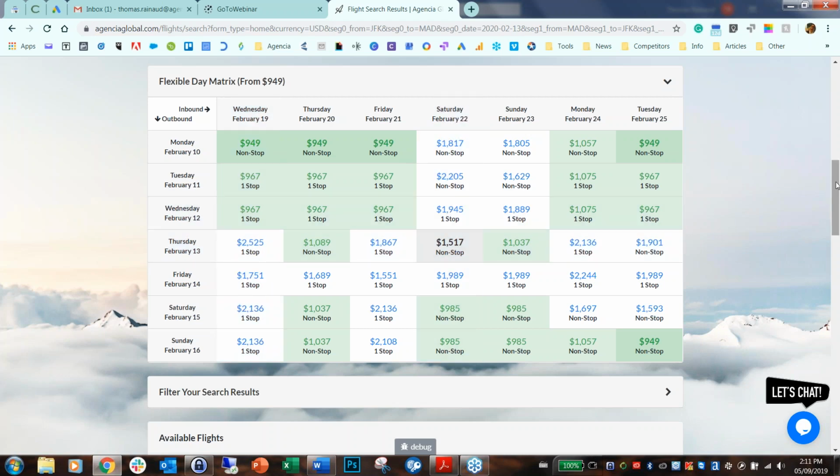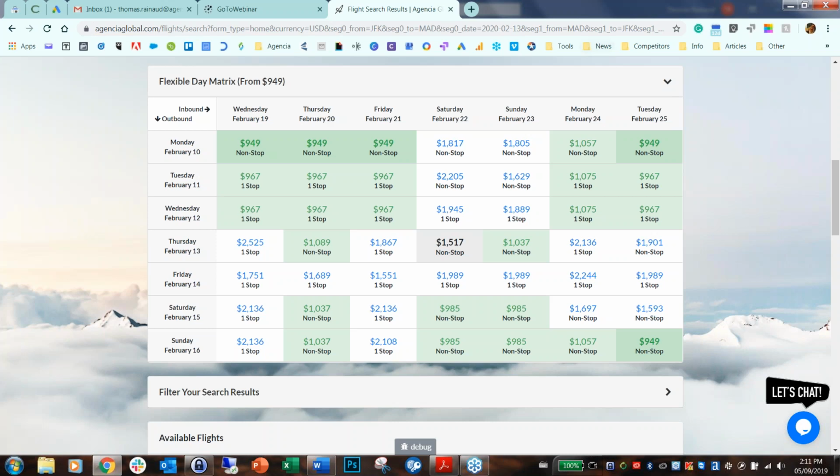Everything in shades of green around are cheaper options if your customers, your clients are flexible on the dates. So you would have different dates. We add and subtract 3 days to the current date to give you more options. And the darker shade of green is going to be the overall cheapest fare on the matrix.